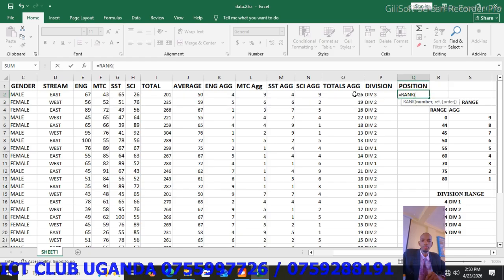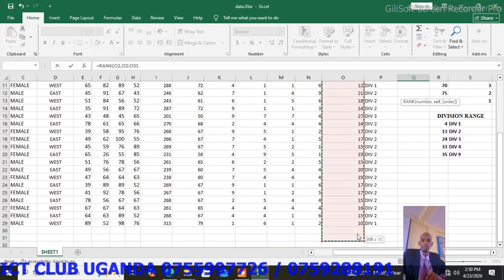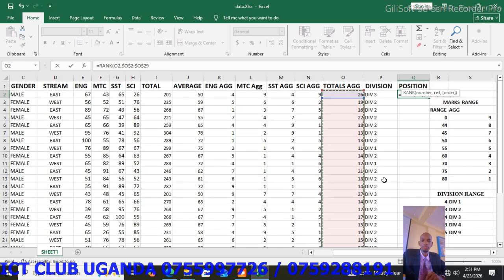Our first total is under O2, comma, reference all the total aggregates, including even this O2, the first total. So highlight all the totals from O2 up to O29. Press F4 to lock it, comma,